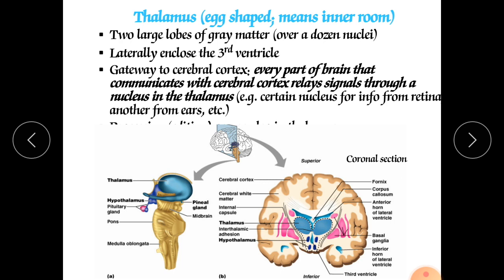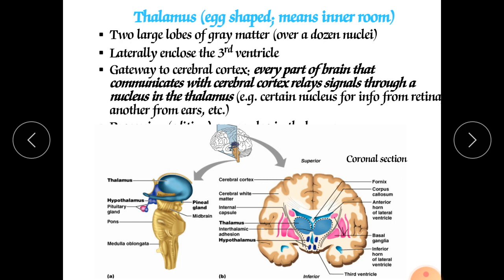Next is the lateral geniculate nucleus. It is responsible for visual functions, which connect the retina and the visual area of your cerebral cortex. Whatever impulses are coming from the eye, from the retina, from the eyeball, through the optic nerve, they are transferring and interpreting that information from the eye towards the cerebral cortex.